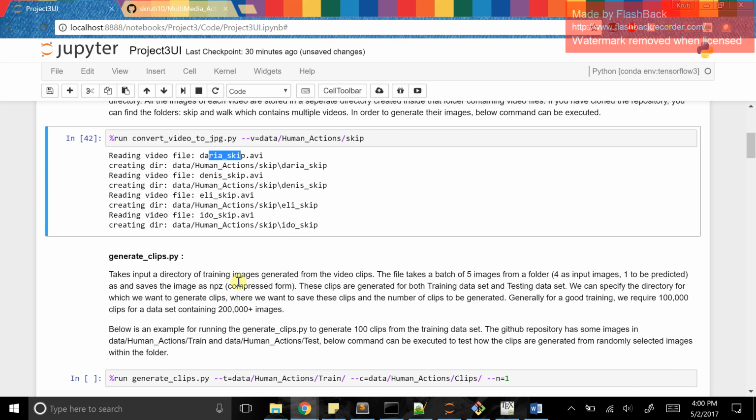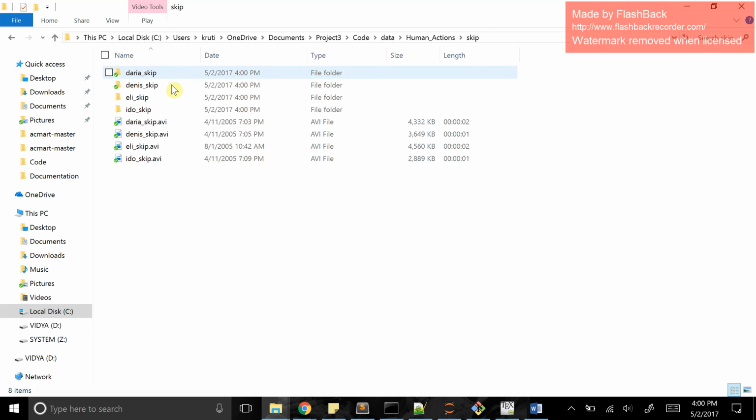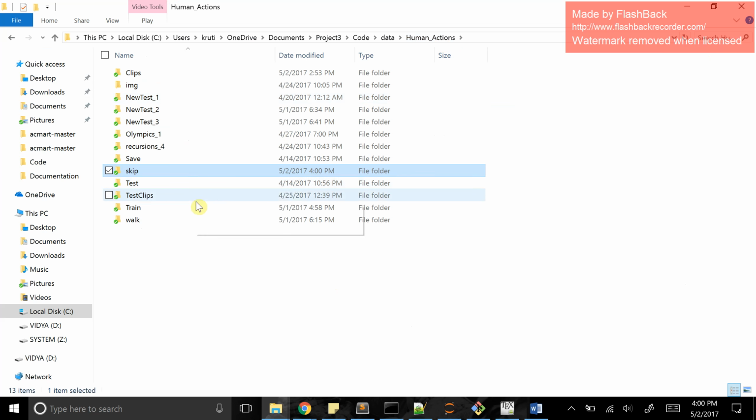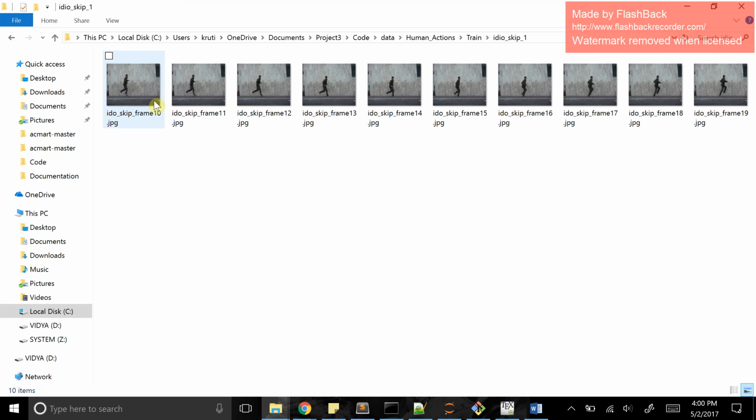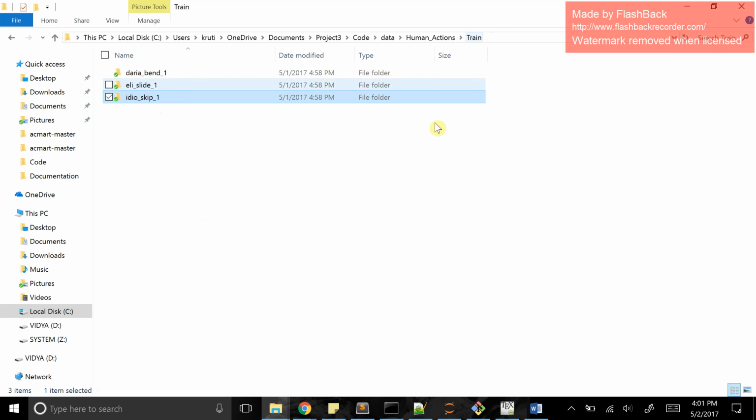Once the image frames are generated, we can keep each of the individual folders into a common folder, which is basically a train folder. So if I have a train folder over here, it will contain all the image frames folder-wise. Every folder will have at least 5 plus images which can be used for prediction. Similarly, we can create a test database.